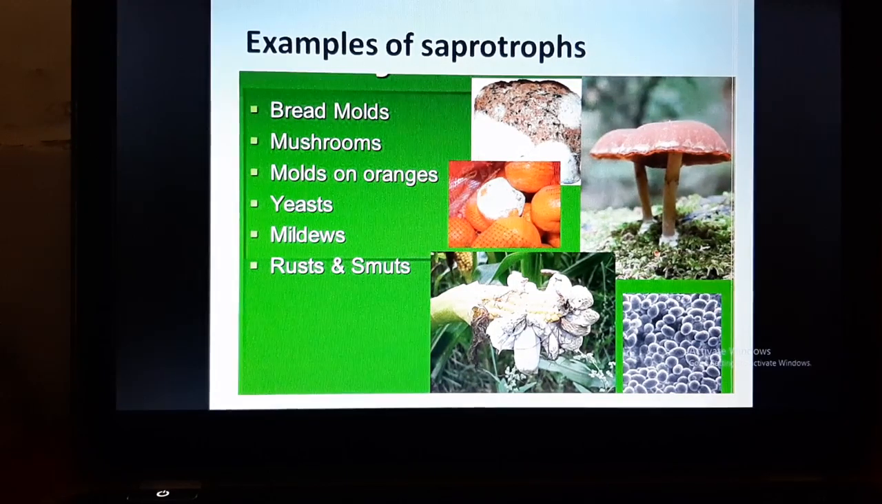of saprotrophs. So these bread molds, mushroom, yeast, mildew, rust and smut, these are tiny little organisms which are unable to derive their nutrition by themselves. So they are dependent upon dead and decaying matter for their nutrition.